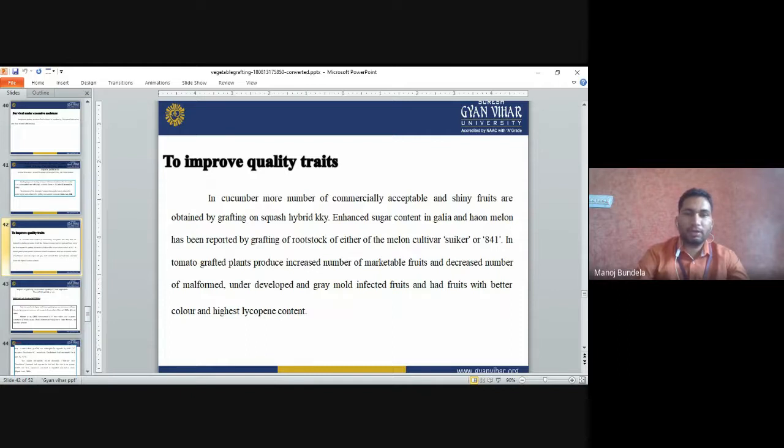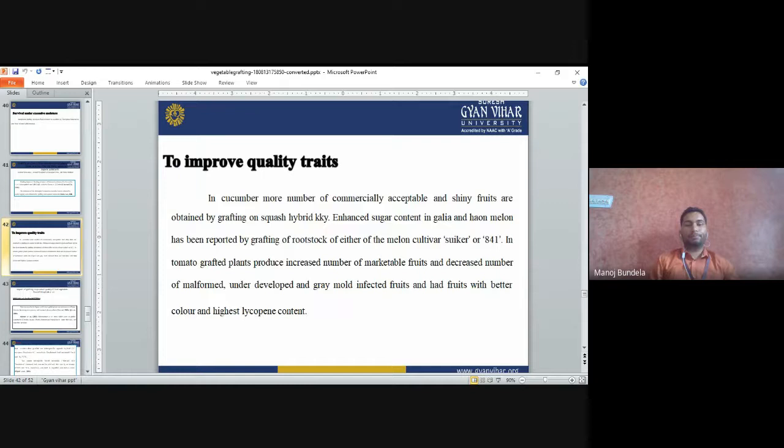In tomato, the grafted plants produce an increased number of marketable fruits and decrease the number of malformed fruits. Means if we go for grafting in tomato, it will develop uniform fruits, and the uniform fruits will have good demand in the market. The malformed fruits will not develop.